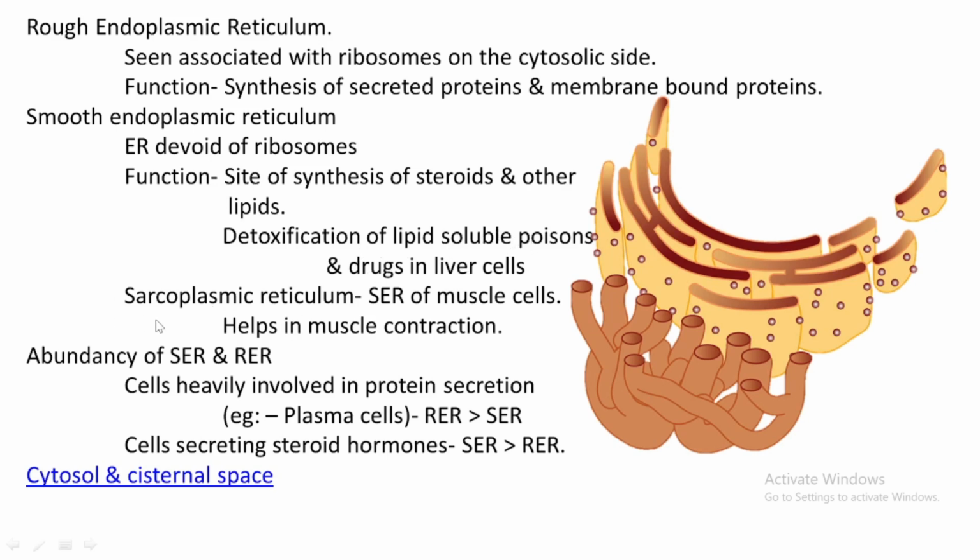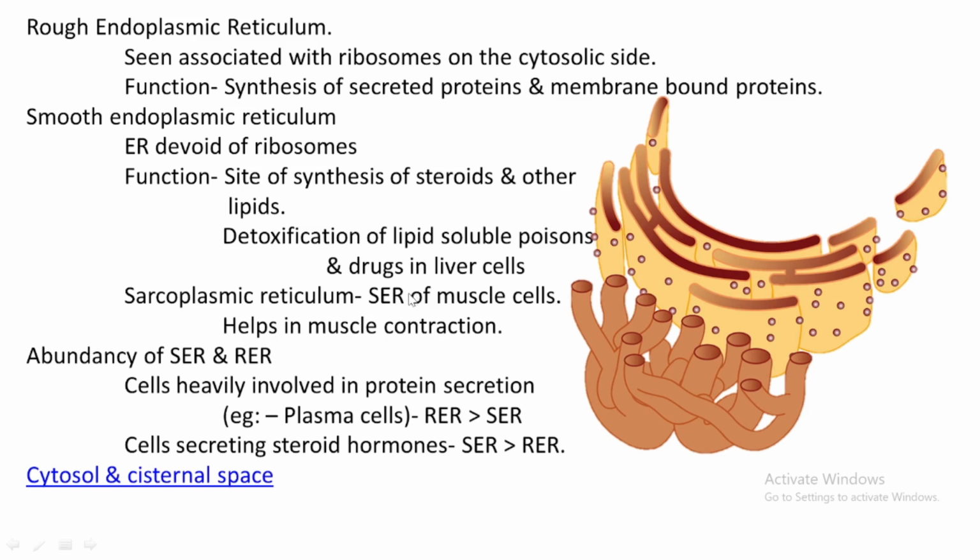Then another term we are going to see, that is sarcoplasmic reticulum. What is this sarcoplasmic reticulum? Have you heard this term anywhere before? Oh yeah, something connected with the muscles. Anyway, I will explain to you. Sarcoplasmic reticulum is none other than smooth endoplasmic reticulum itself, but it is present only in muscle cells.